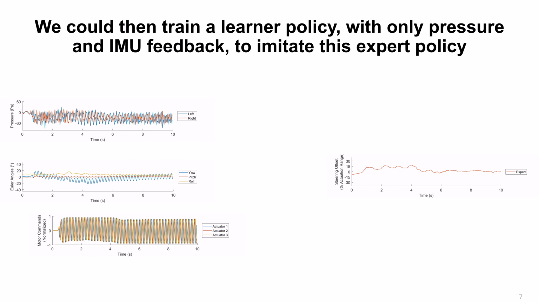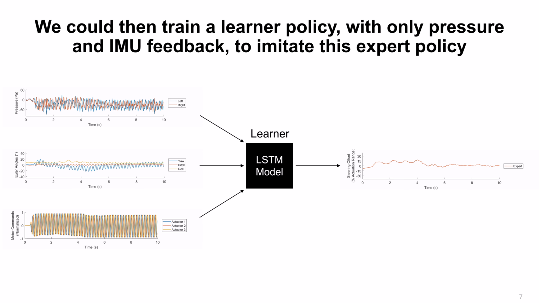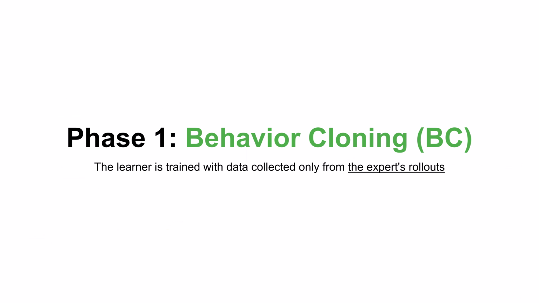We then trained an LSTM model as the learner policy to imitate the expert policy's actions. However, the learner policy would only use the sensor data and would not rely on the overhead camera. First, we trained the learner with data from the expert policy when it was in control of the follower.